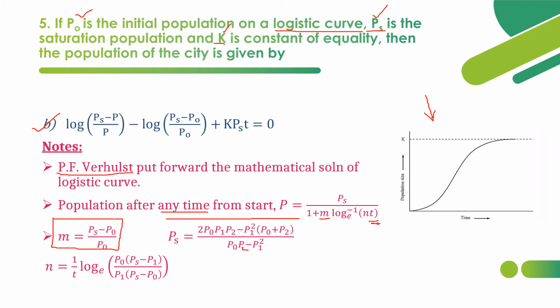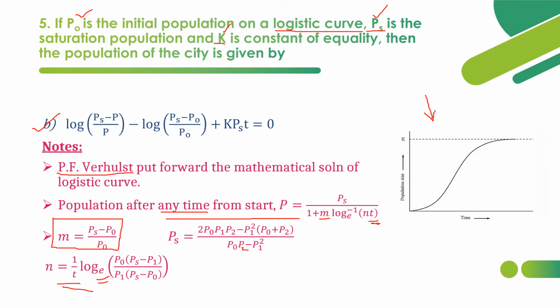And n will be given by n is equal to 1 by T log base E. That has to be kept an eye on, the base value. Log E can be converted into log base 10 by multiplying 2.303, or we can say n is equal to 2.3 divided by T log base 10 of P naught into Ps minus P1 divided by P1 into Ps minus P naught. So these are some important formulas regarding the logistic curve method.